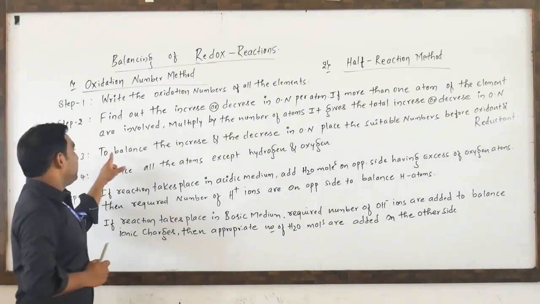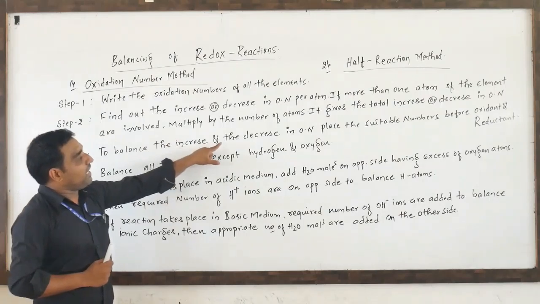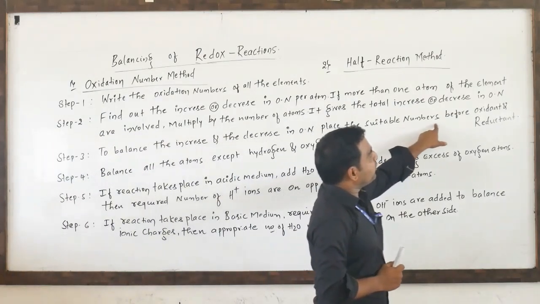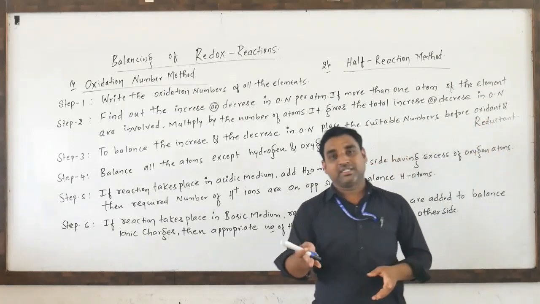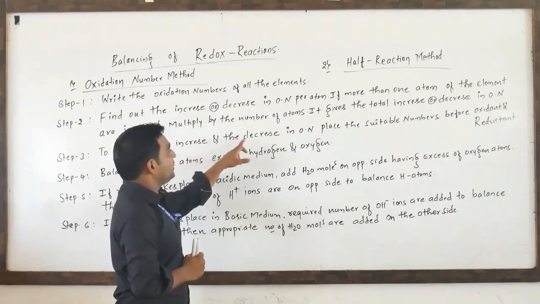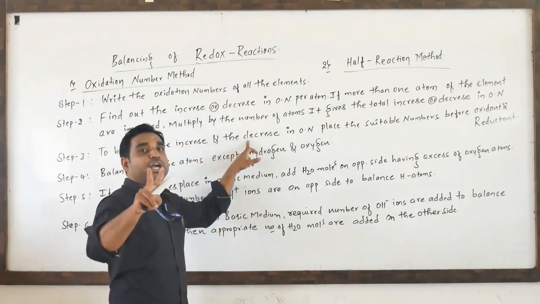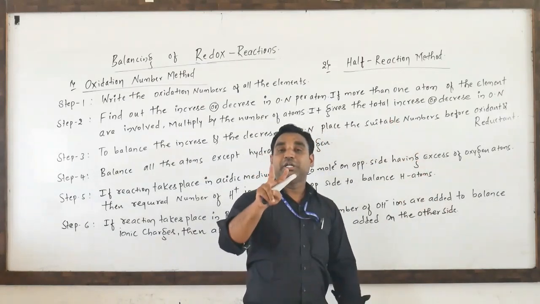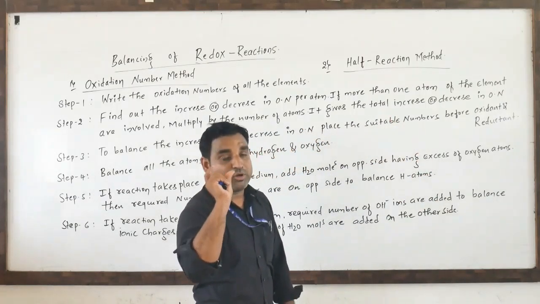And the third step, to balance the increase and the decrease in oxidation number, place the suitable number before the oxidant or reductant, as we already discussed. Once we find the increase and decrease in oxidation number, if they are not equal, we have to multiply by a suitable number to make them equal.